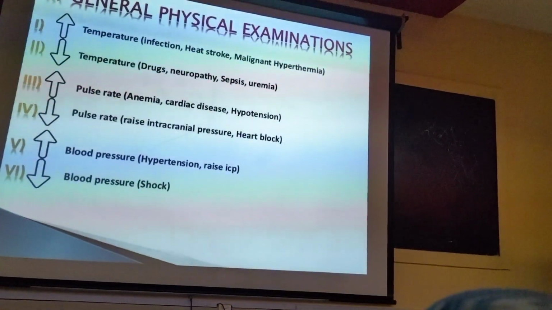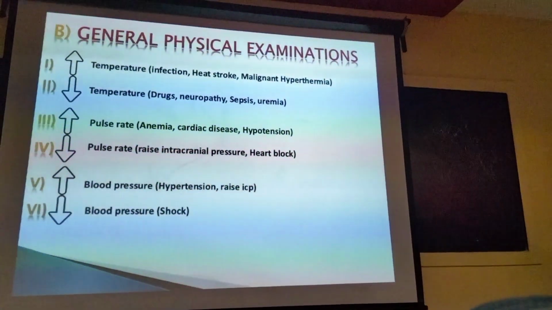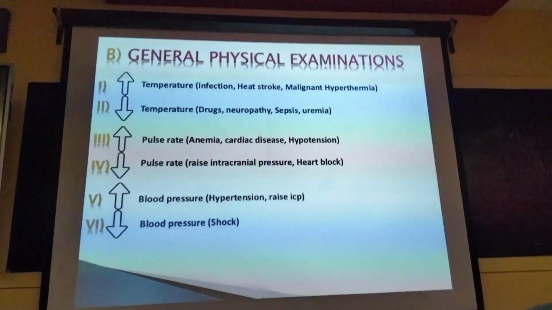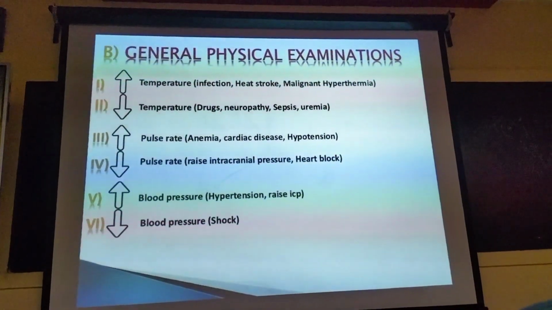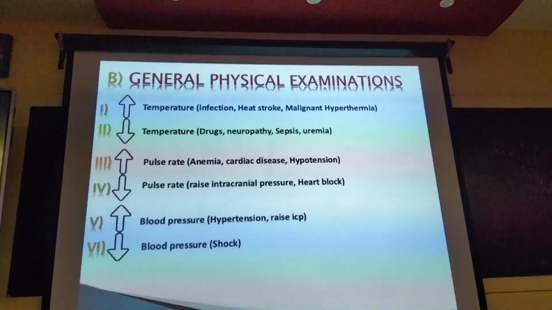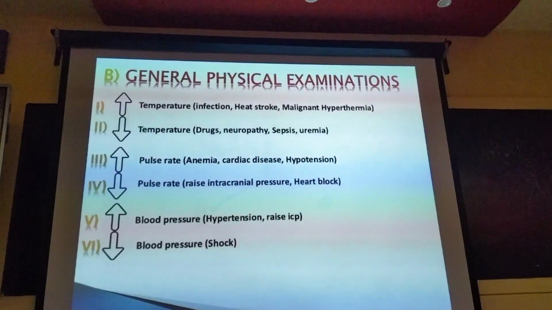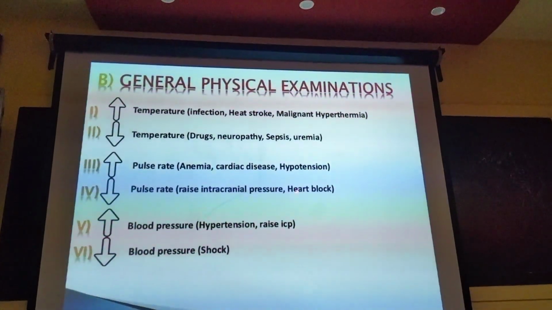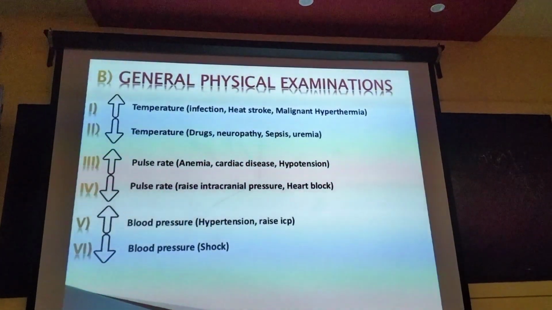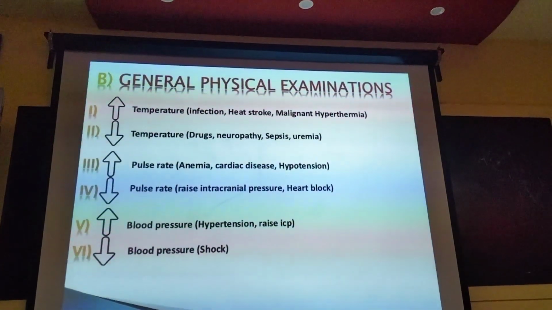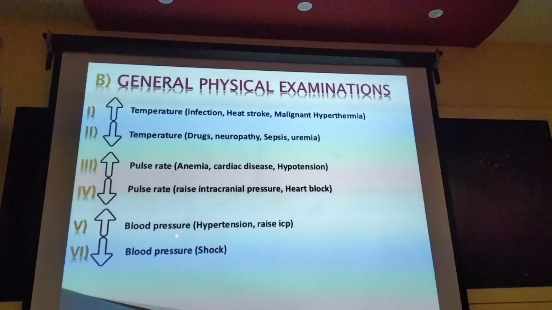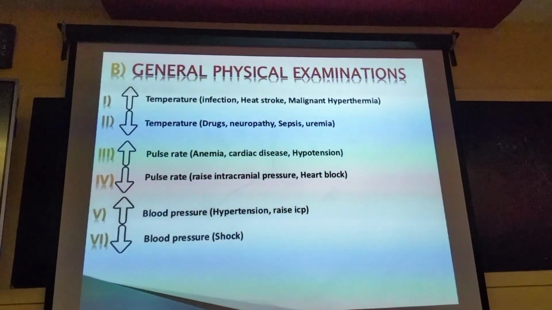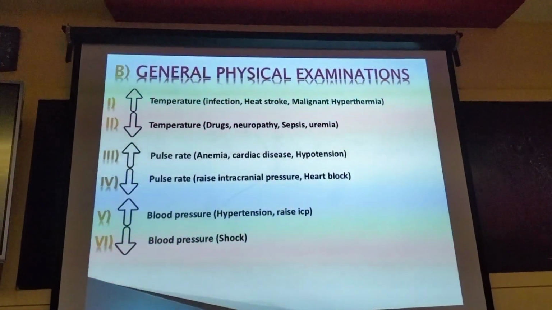If the patient is unconscious and the pulse is decreased, which is called bradycardia, think of raised intracranial pressure. In raised intracranial pressure, blood pressure is increased and pulse is decreased. So we call this the Cushing response. Okay? And the second condition where the pulse is decreased is heart block. If the patient's blood pressure is raised, overall there are two conditions: the first is hypertension, and the second is raised intracranial pressure if the patient is unconscious.